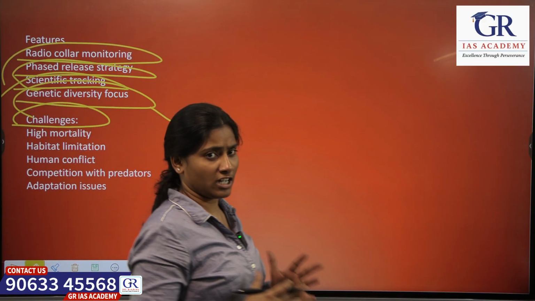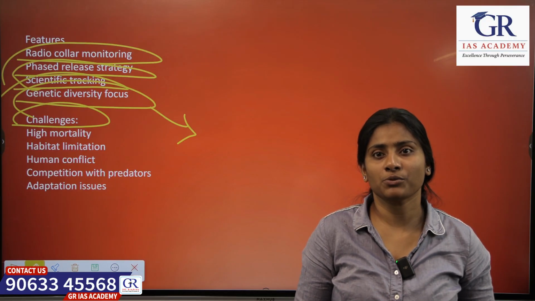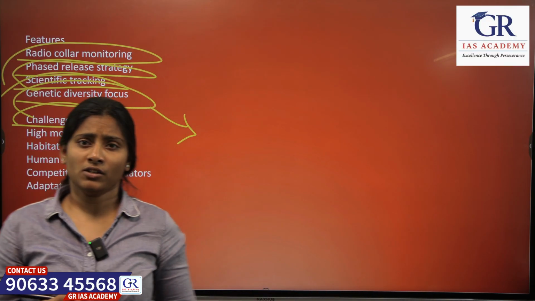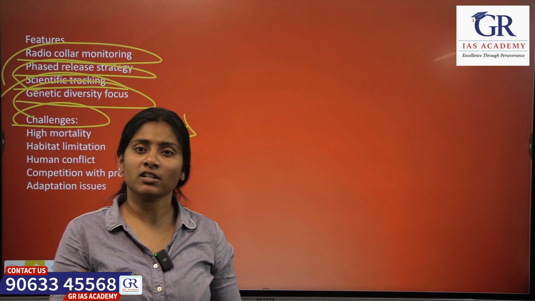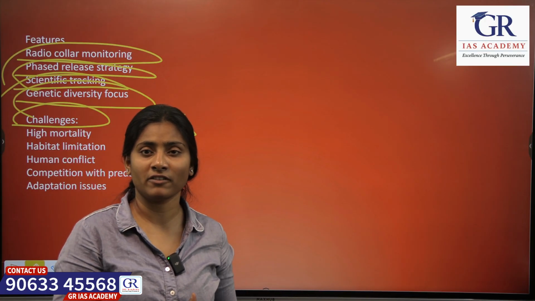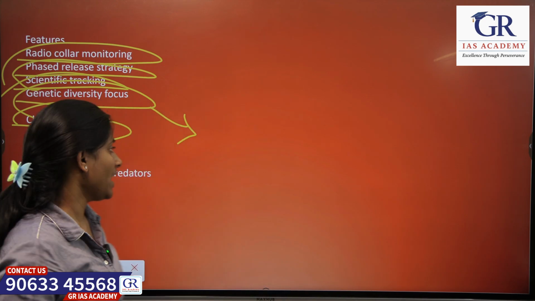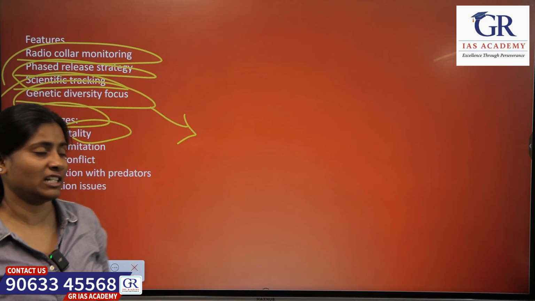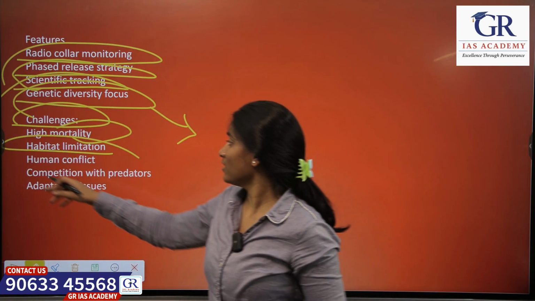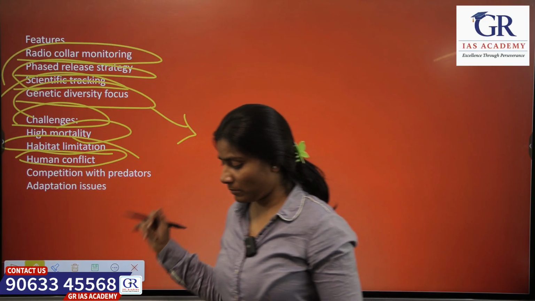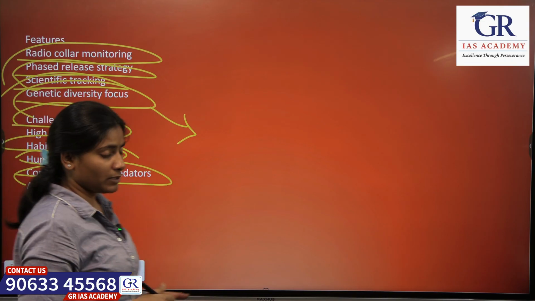In any project or any mission, there will definitely be challenges and we have to aim to reduce them, right? So what are the challenges? Since they are brought from some other place, intercontinental translocation, when they are coming into a new place to survive, it's not very easy to adapt. So there will be high mortality and the grasslands are yet to be restored completely. So there is a limitation in the habitation, and obviously humans are always the main reason. So there will be conflict between people and animals.